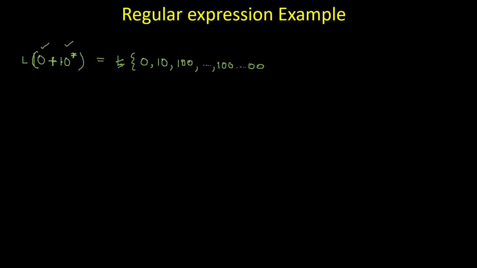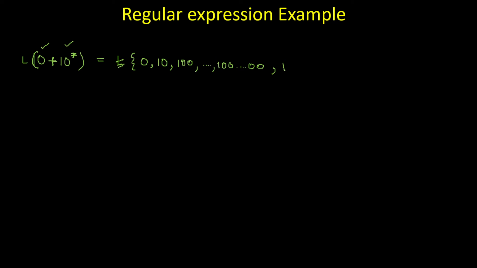So either L of x is 0 only, or L of y, and L of y is 1 0 star. So 1 0 star will contain 1 0, 1 0 0, 1 0 0 0, any number of zeros. Even one thing I forgot to list, that is only 1.